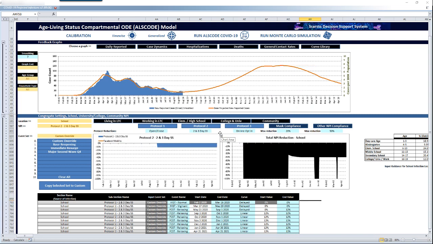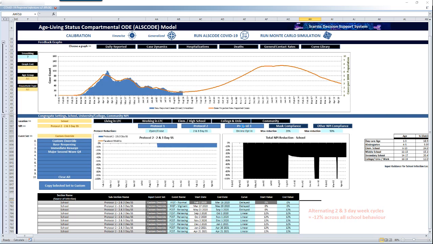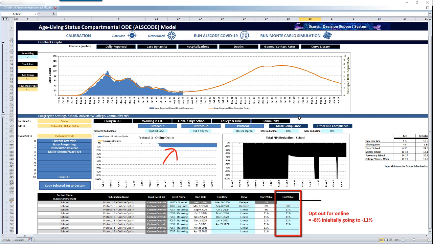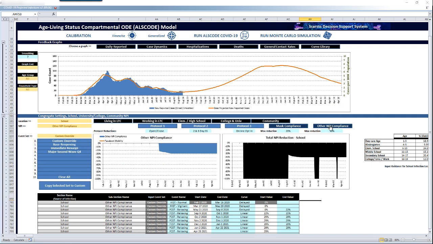Let's take a quick look at the other school inputs. Implementing the alternating 2- and 3-day week cycles in secondary school provides a 12% reduction in the total school contacts across all ages. Parents may also make the decision to opt out for online with their children. In this forecast, we utilized an initial 8% growing to 11% reduction.